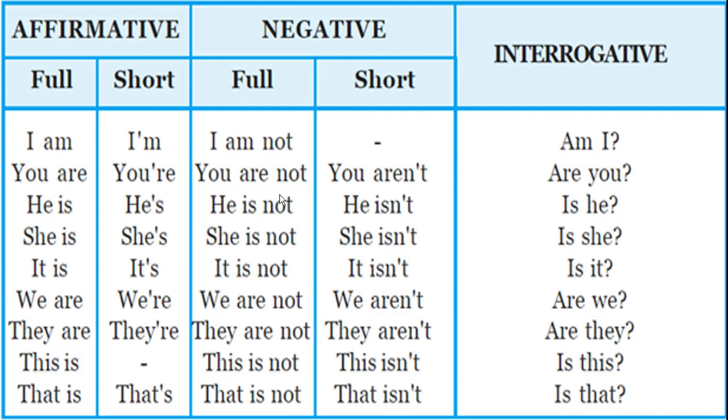So here is the next slide, affirmative, negative and interrogative. When we are using the affirmative sentence, negative sentence or the interrogative in present tense, we make them like this. If we want to write a full sentence, I write I am. Short form is also available. Here the full form for negative is I am not, but there is no shortcut for I am not. Okay, here is the interrogative. So you just replace the position of subject and verb here, am I, like that. So this will help you to practice sentences in full form as well as in short form.